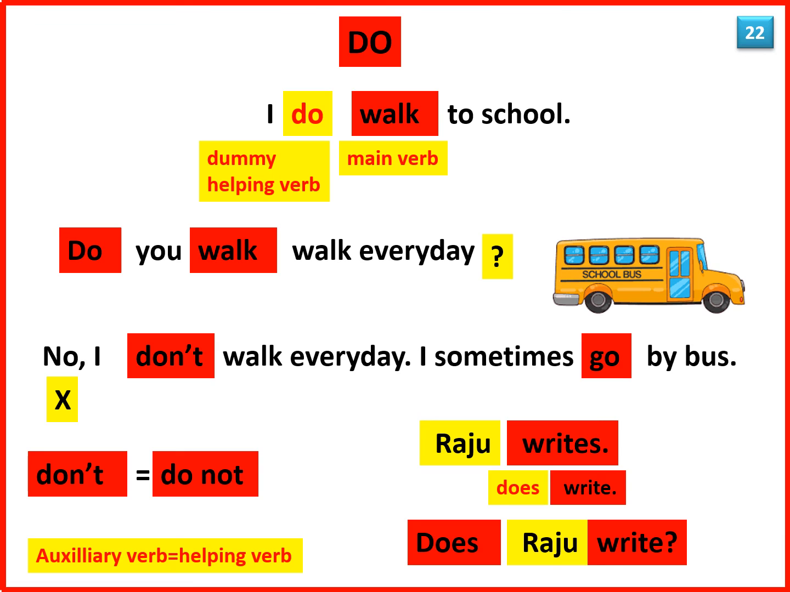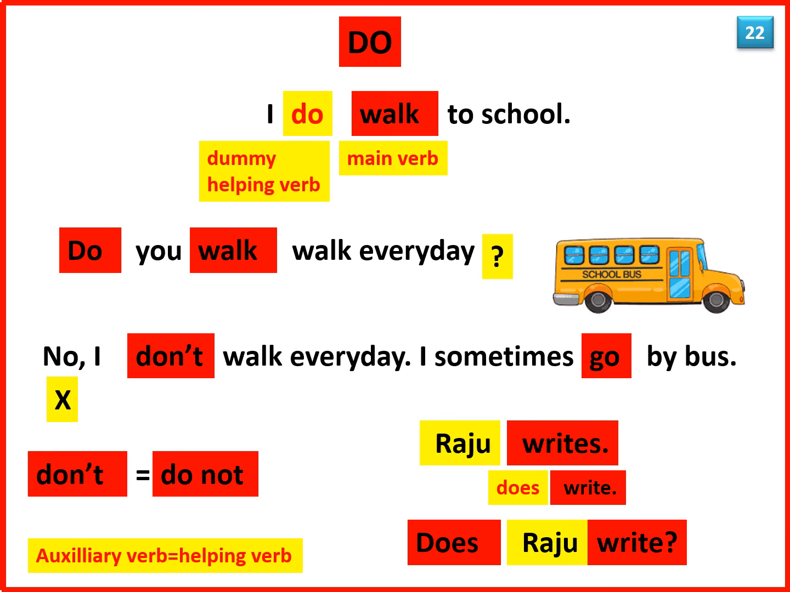Do as a helping verb is a little different from the other two verbs be and have, because in the statement the do verb doesn't show up as a helping verb. It appears only in questions and negative statements. Do you walk to school? No, I do not walk to school.